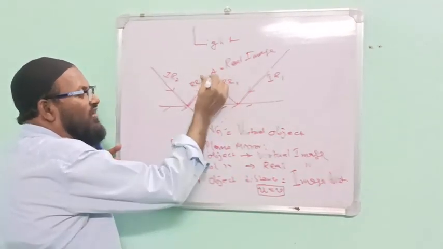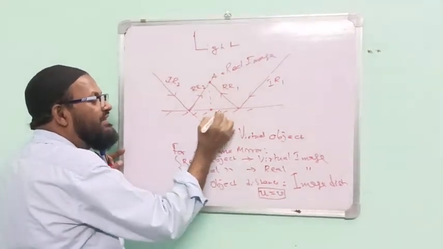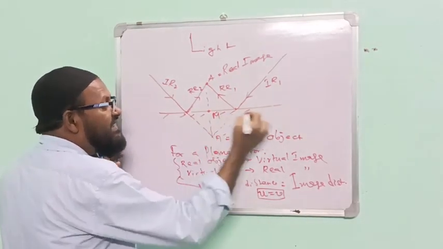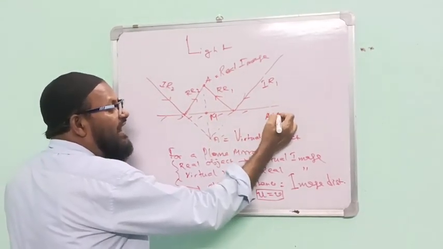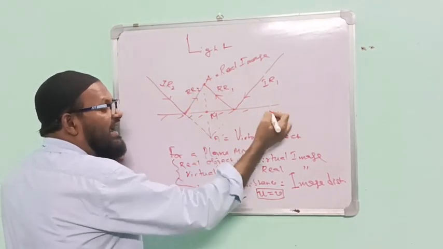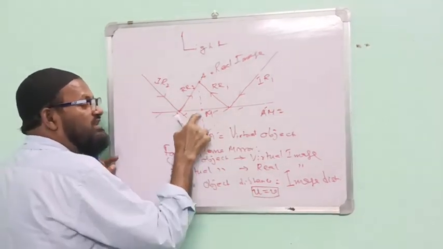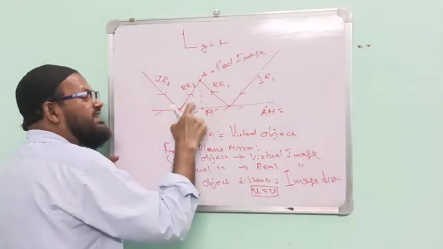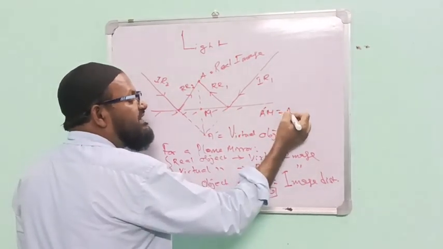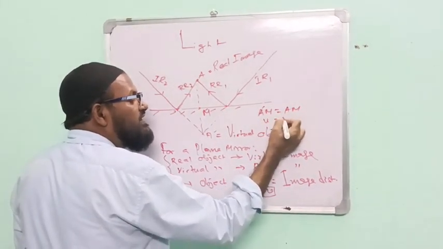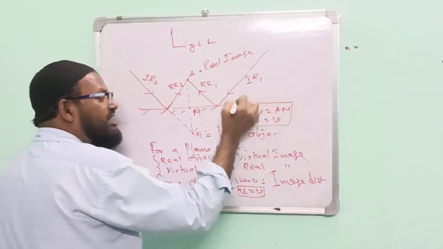This point is M. Then in this case, A dash M is the object distance and this is the image distance. Therefore, this is u and this is v. Please write down.